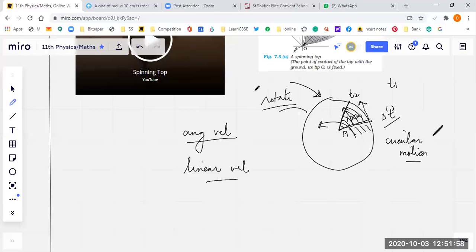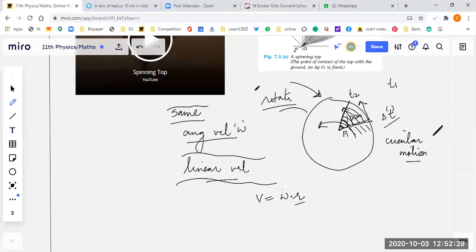You see, this is the angle swept by point P1, this is by P2, and the angle is the same. So you can say the angular velocity is the same for all the particles, wherever they are placed in a sphere or in a rim. But the linear velocity is not the same. Linear velocity v is equal to omega into r: omega is the angular velocity, and r is the radius.